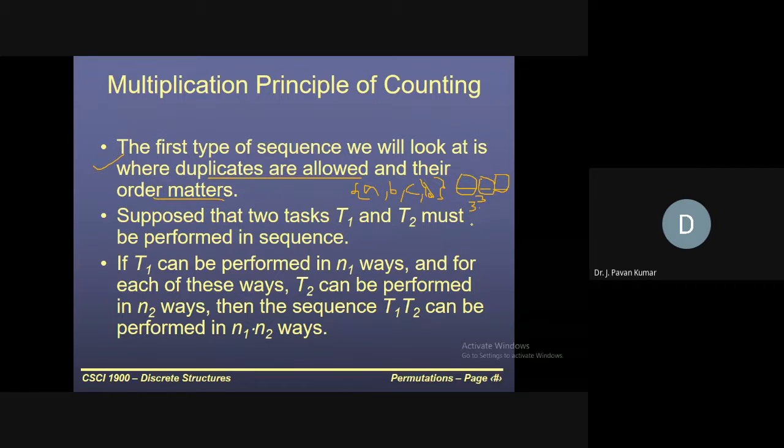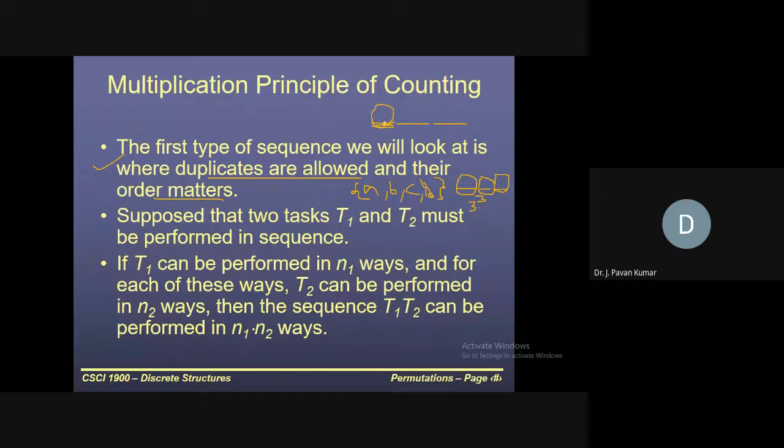Please respond. 3 power 4. Any other answers? Actually, the question is that four letters are there, and we have to count how many three-letter words we can form. 4P3. Again, one more time, try to guess. Three-letter words we have to form. So what will be the answer?